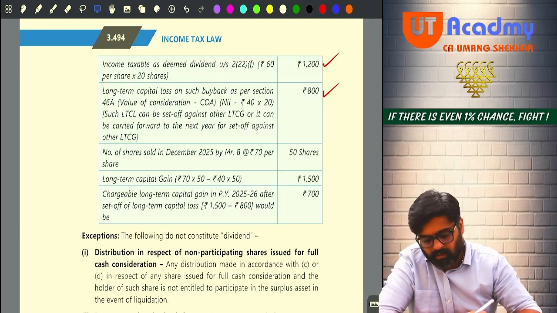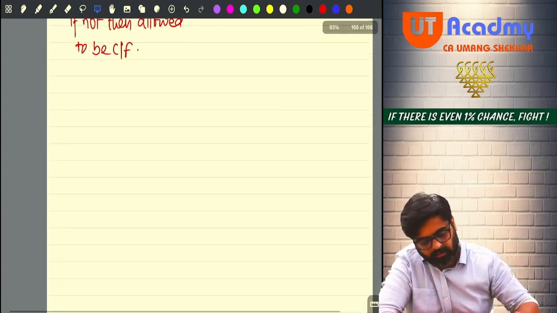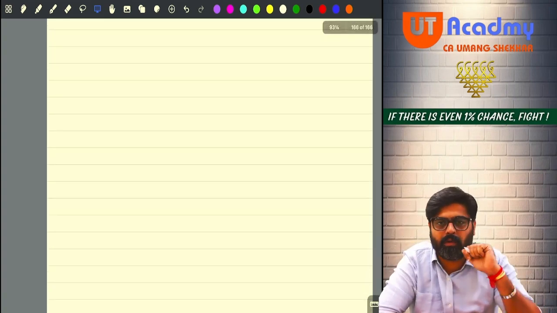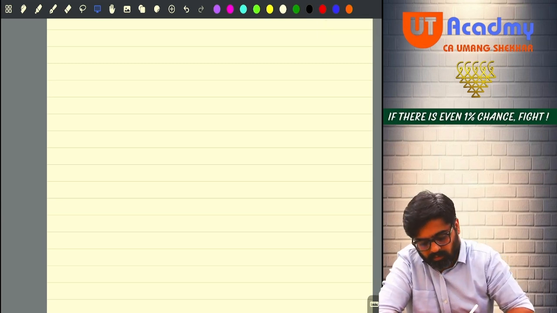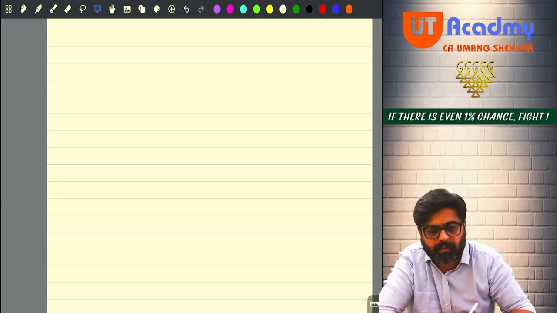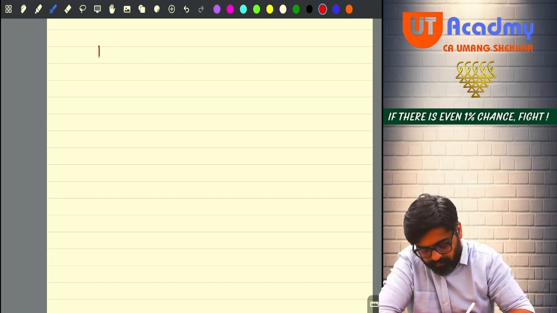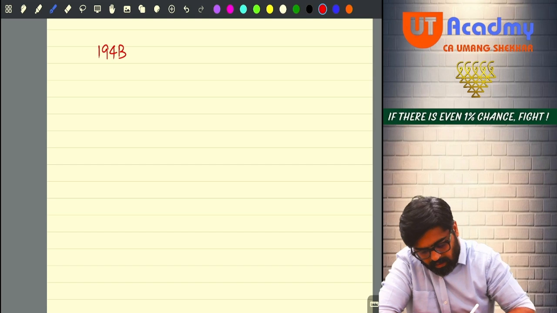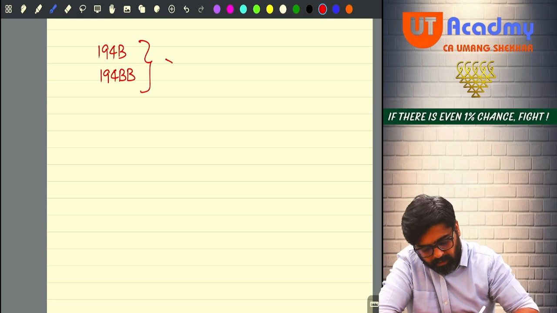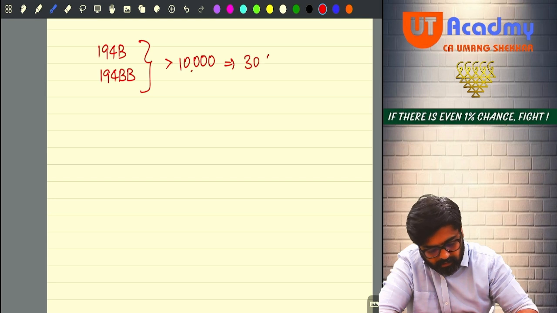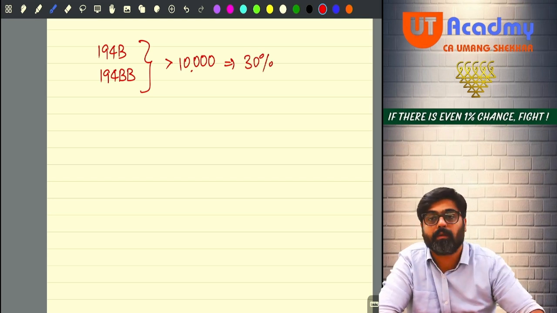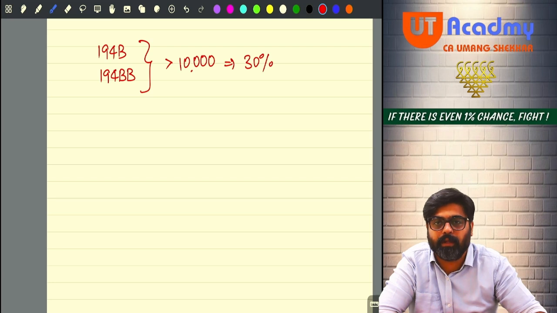See, we were discussing this TDS on winnings, no? So what is the rate of TDS? Come on, tell me. 194B and 194BB. If the amount of winnings is more than 10,000, TDS is deducted at the rate of 30%. Very good.